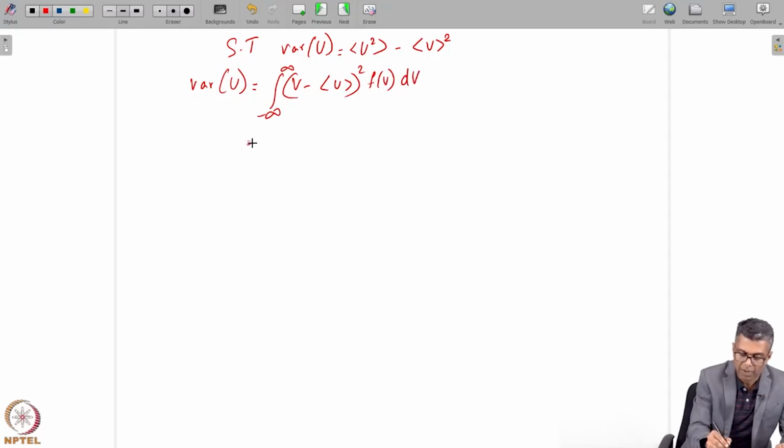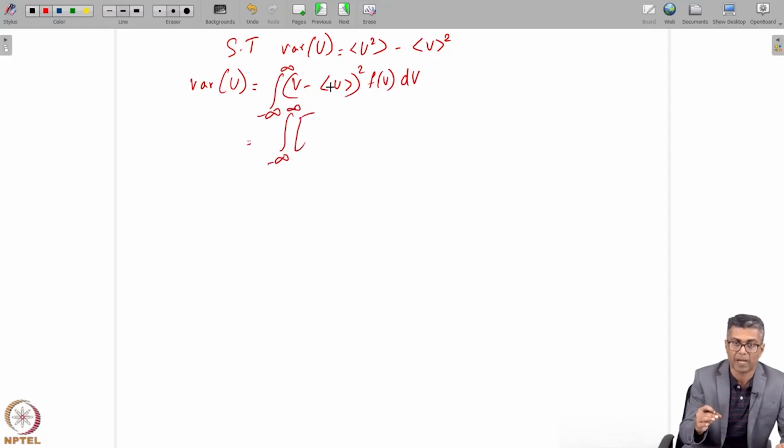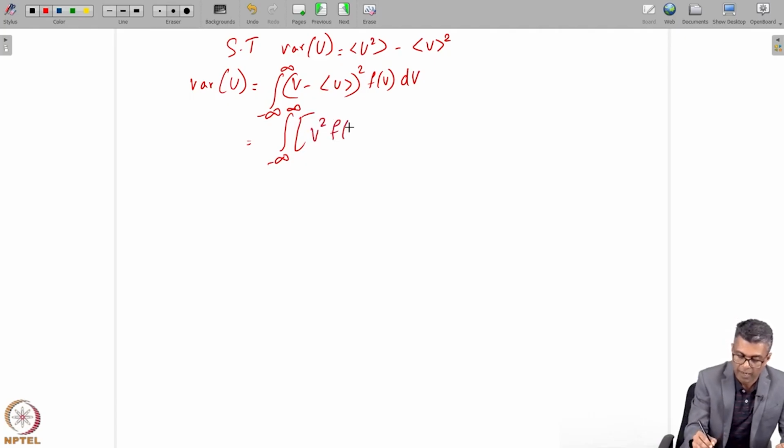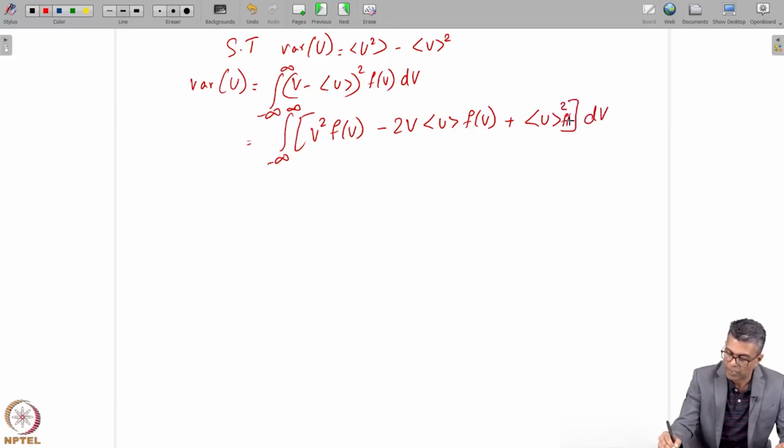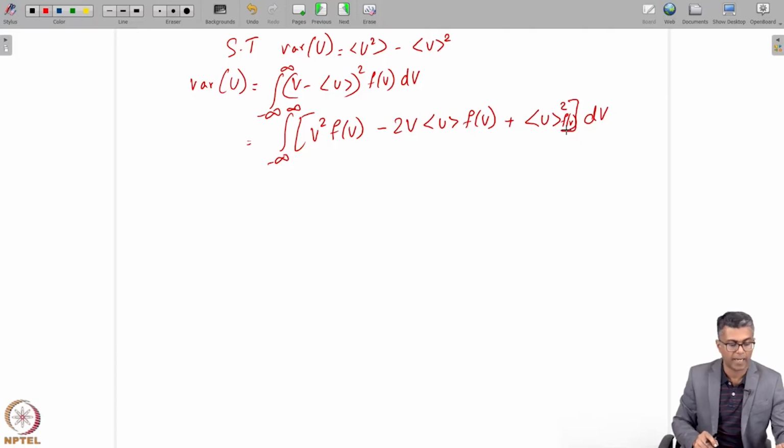And what I'll do is I'll multiply it out. So I'll have minus infinity to infinity, and I have all these terms that are going to come up when I expand v minus U mean squared. I'll have v squared f of v, and then I will have minus 2v U mean f of v plus U mean squared, this whole thing dv. Of course, there is an f of v here, and then the whole thing multiplied by dv.